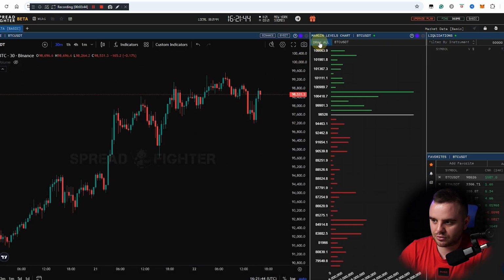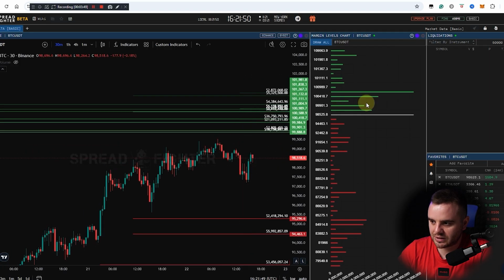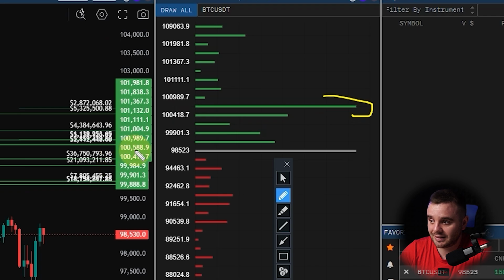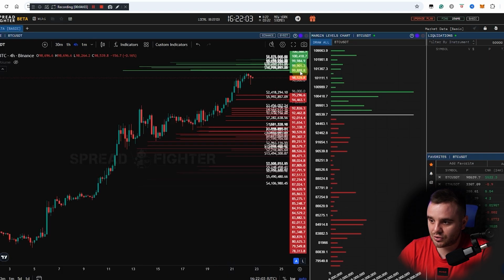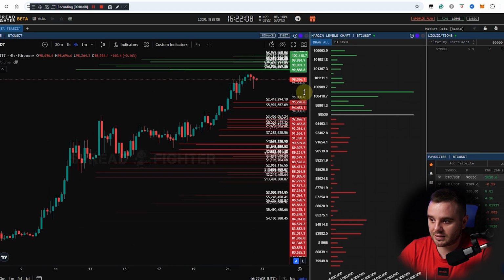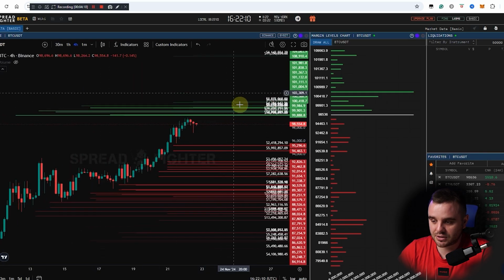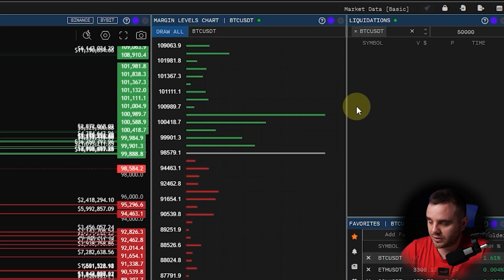Here, how to add liquidations. Super simple. You can draw them all. And at this moment, you can see that they show you the exact number of how much could be liquidated at a clear level. You can see like here, 36,750. Why do I love this stuff? Because it's so easy to switch between time frames, and you can see exactly the biggest liquidation at this moment. Plus, here you can add and see in real time when those liquidations appear.